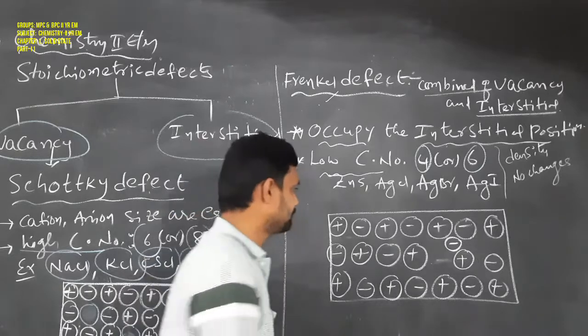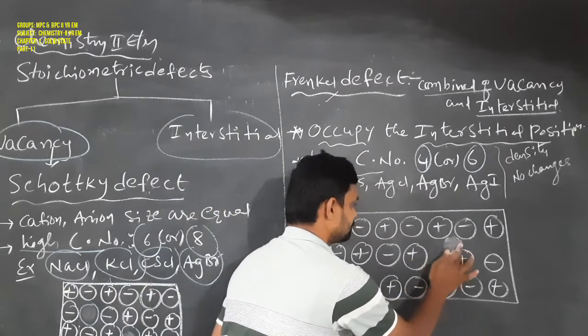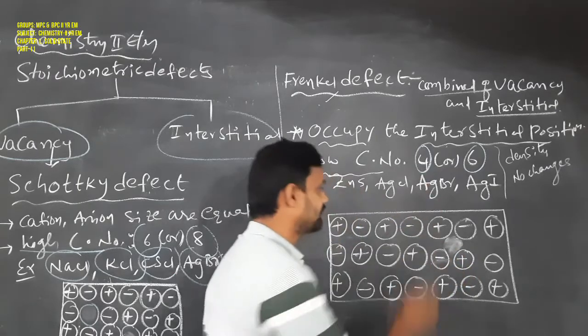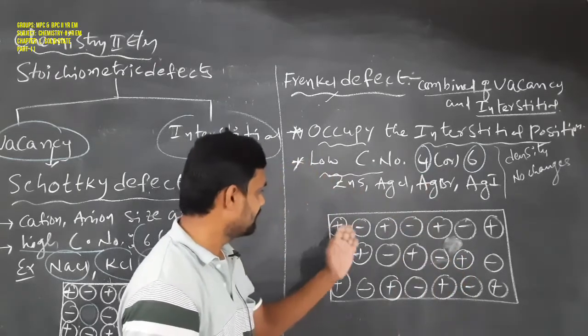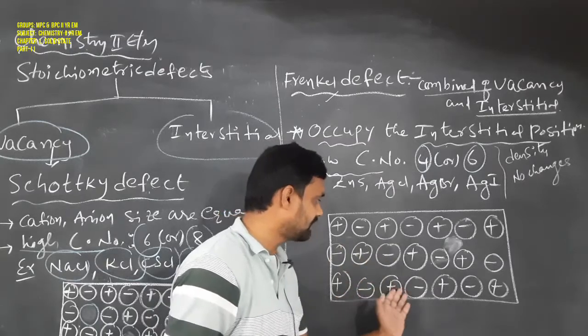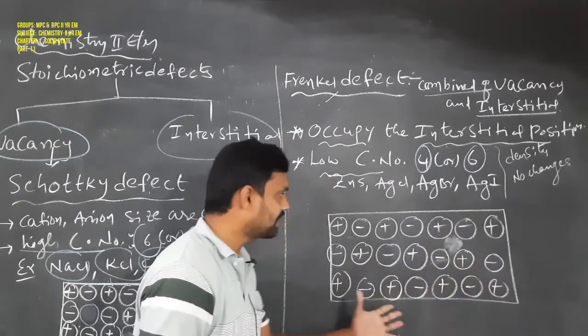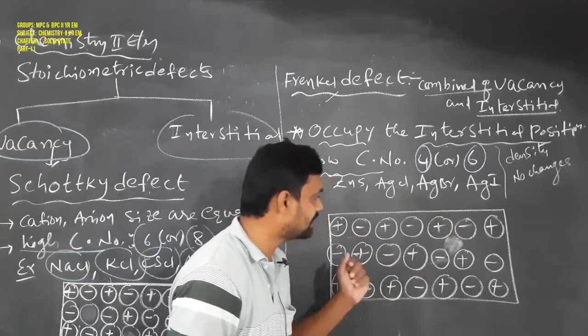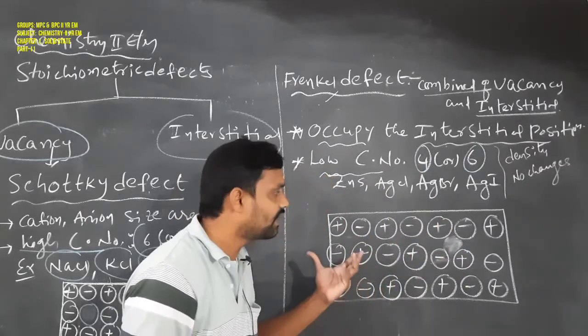For example, let us see this is one type of crystal solid. Cation, anion, cation, anion, cation, anion, cation, anion, cation, anion. All cations and anions in the crystal solid are arranged at their regular sites. Here there is no defect.